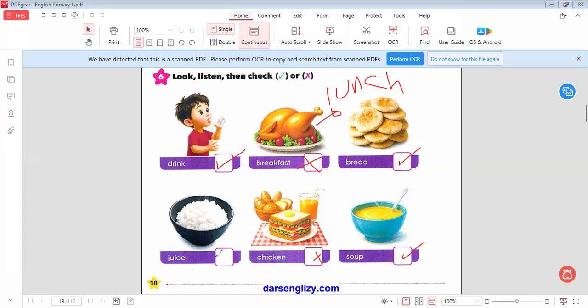So here is it juice? No, it's not juice. It's rice. Okay, it's here rice. Let's continue the rest of the exercise.